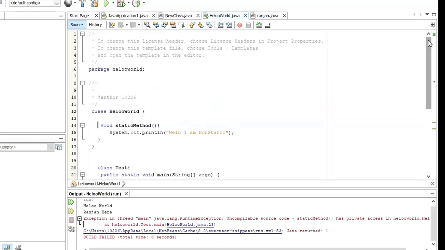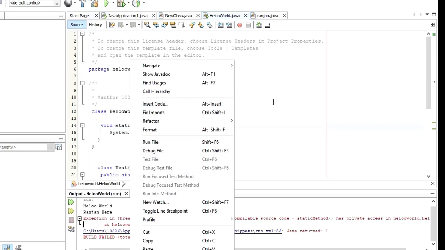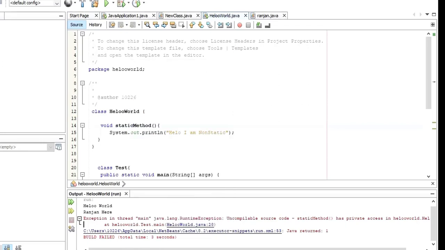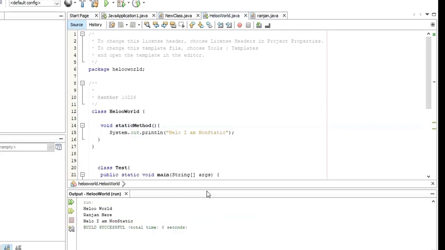What do I mean by same package? This is a package called hello world, right? As long as these two classes belong to the same package, this one can still work. So let me go and run. You will see it's still working fine, because this is a default access specifier. So when you don't specify, it would work as long as they belong to the same package.